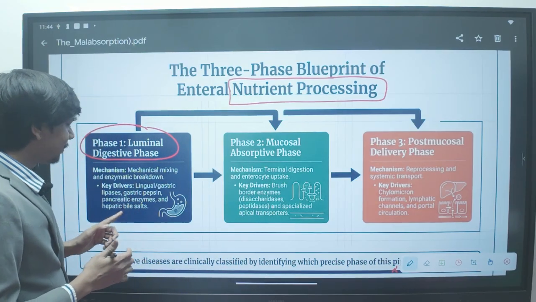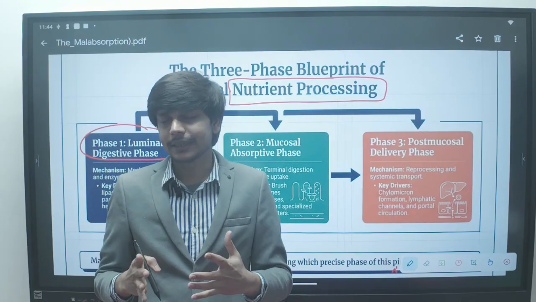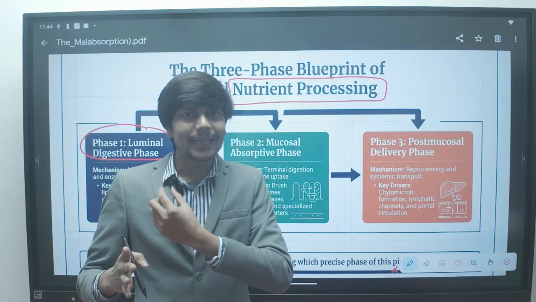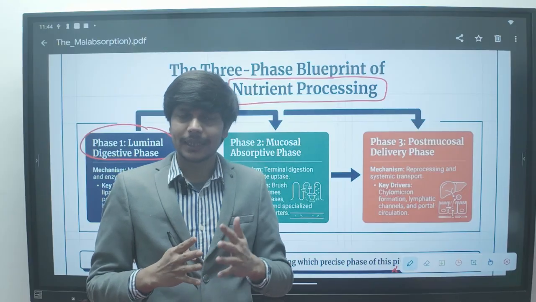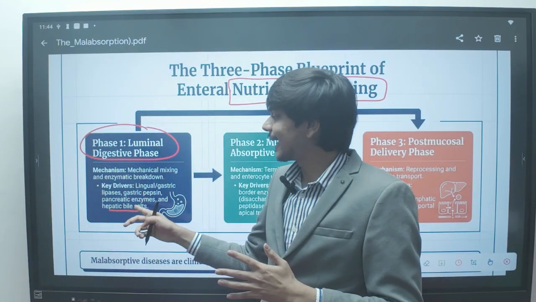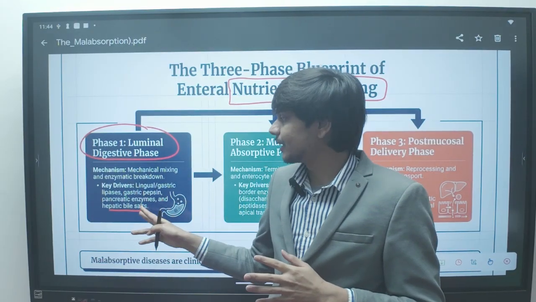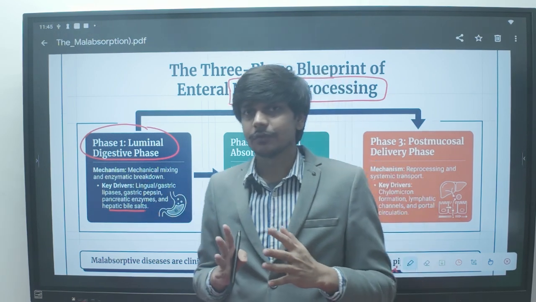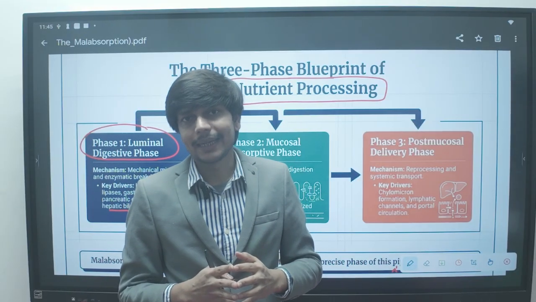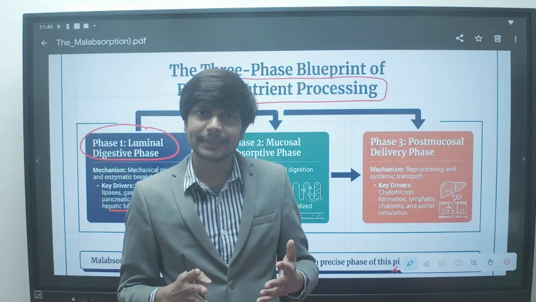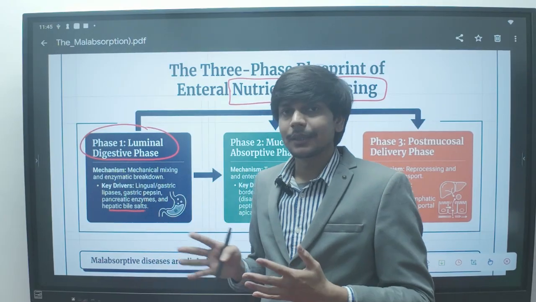Similarly, if the patient is having hepatic dysfunction, primary sclerosing cholangitis, primary biliary cholangitis, then also the bile juice does not enter the duodenum, and the patient will again have fat malabsorption. As you know, the bile helps in absorption of the fat by forming the micelles, but the patient will not have digestion of the fat because of hepatic dysfunction or dysfunction in the common bile duct, either because of primary sclerosing cholangitis. If bile salts are not produced because of chronic liver disease, then also the patient may have fat malabsorption.